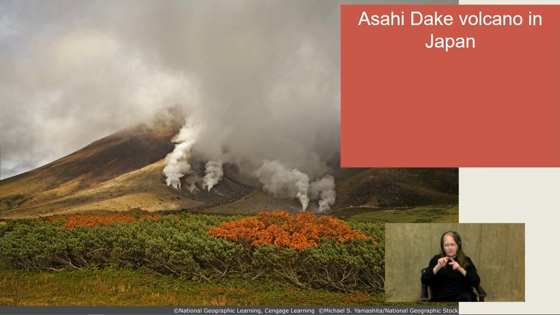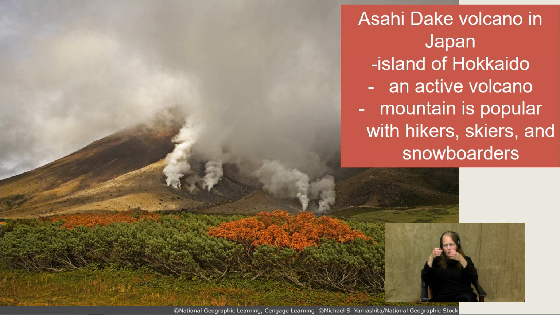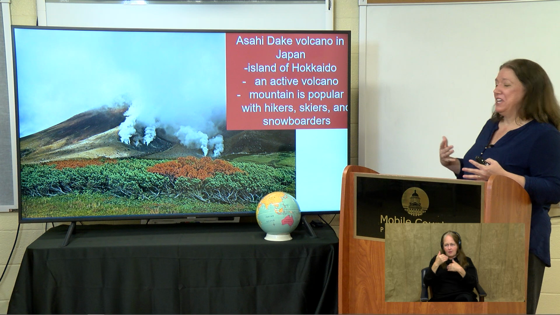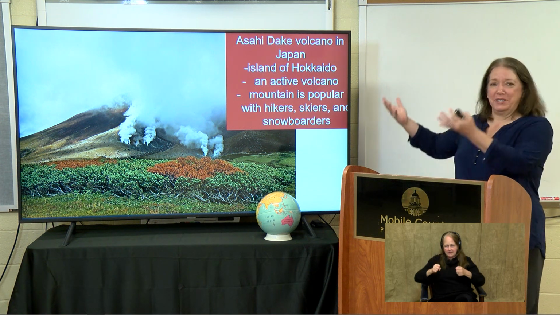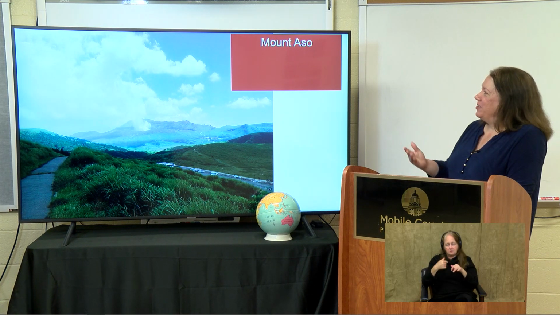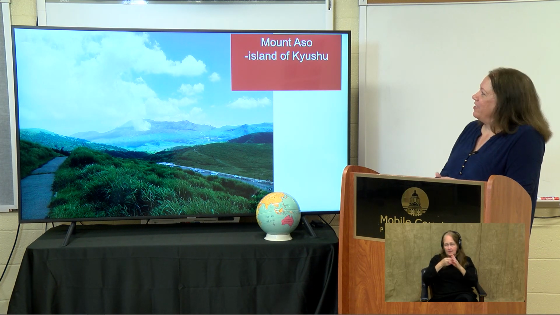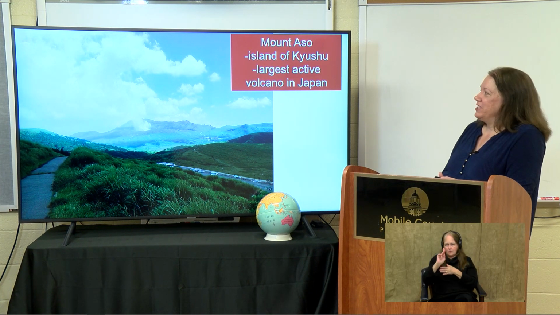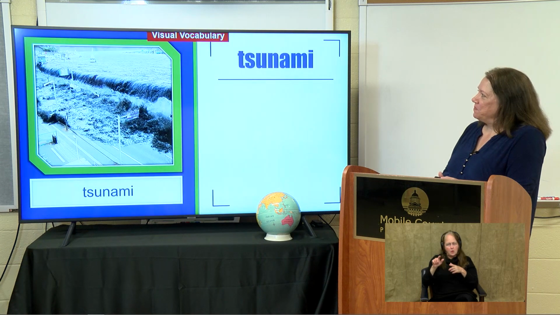There are some other active volcanoes in Japan, the Asahi Daki, which is on the island of Kyoto. It's an active volcano, and it's interesting because people still hike on it, people still ski and snowboard on it, even as steam is coming up through it. So they're a little bit more adventurous than I am. And also Mount Azo, which is on the island of Kyushu, is the largest active volcano in Japan.